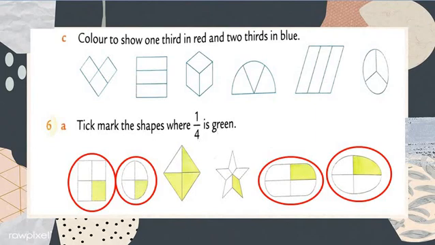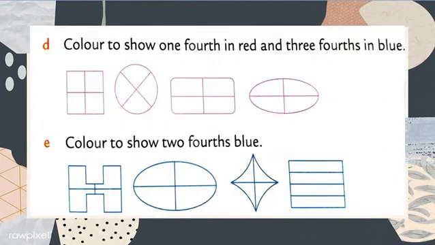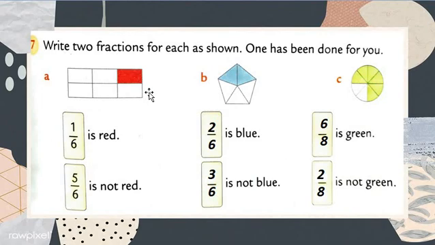Okay, my dear students, now further question. Color to show 1/4 in red and 3/4 in blue. You have to do it in your textbook. Okay, both questions. Color to show the 2/4 blue. Here you have to fill with color 2/4 blue, and 1/4 is red and 3/4 in blue. Understood, my dear students?